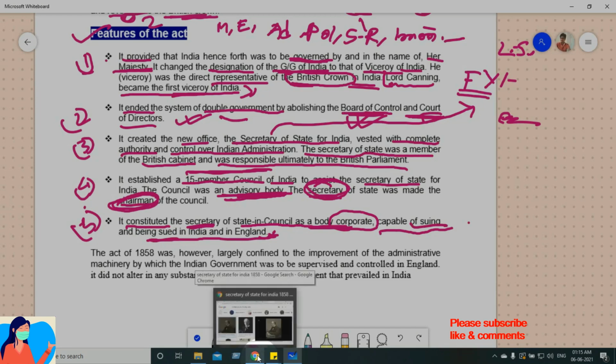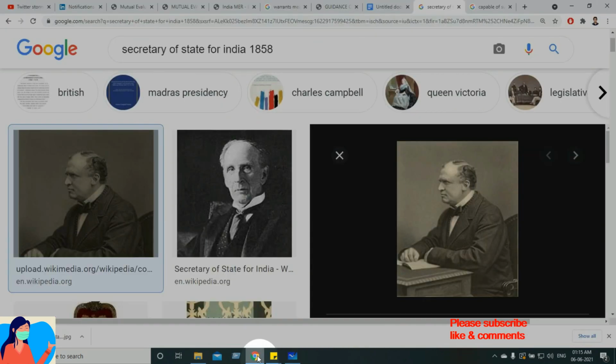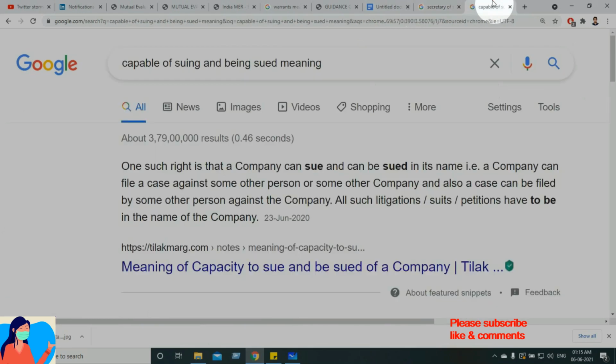Okay, let me break this down a little. Don't worry, we have Google, right? So see, I pasted it here, and immediately something came out. Readable things. Here, see, what is the meaning of capable of suing and being sued? One such right is that a company can sue and can be sued in its name.